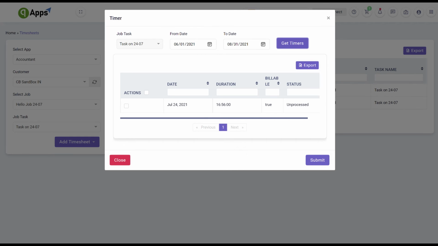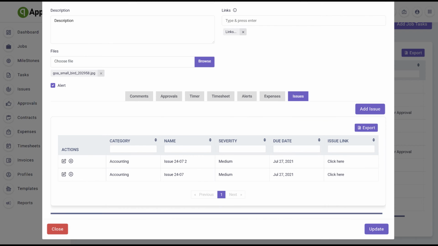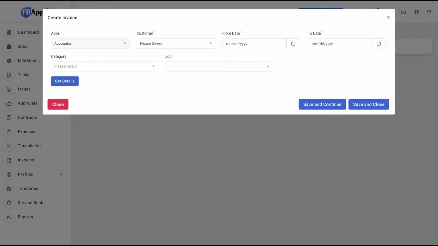Task issues. You can track the issues related to jobs and assign them to respective persons for resolution. You can track the time spent on resolving the issues, which can be added to the invoice. Invoices. You can access the invoice feature in the admin menu also. Create the invoices and send it to the accounting system to collect the payment from the customer.